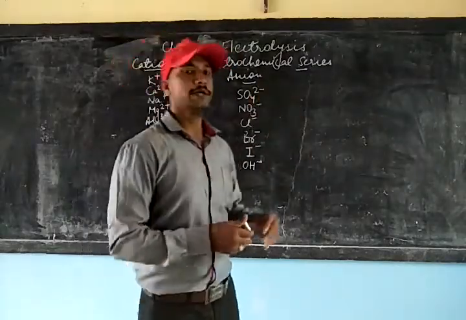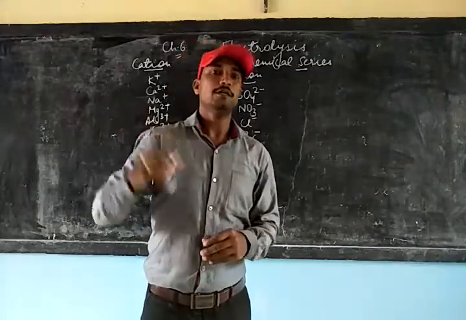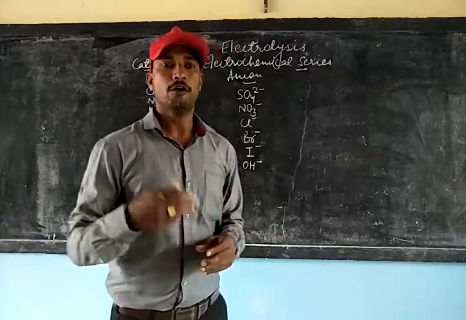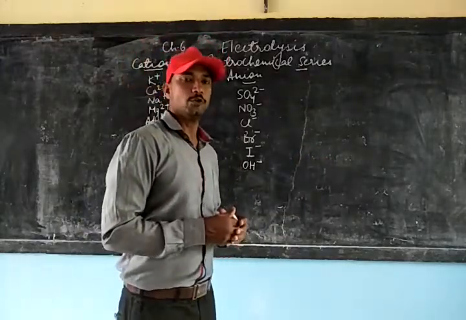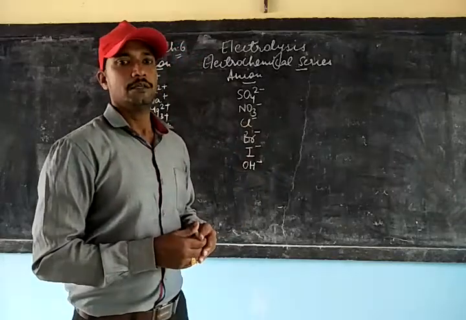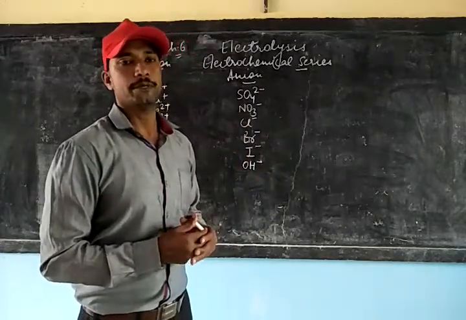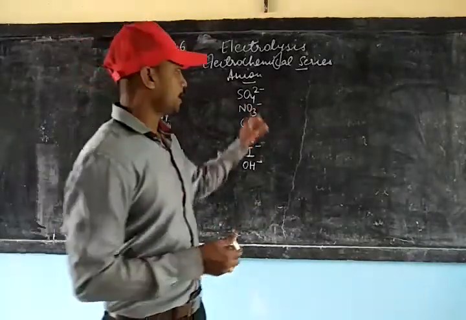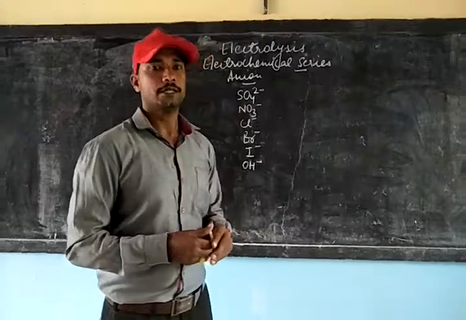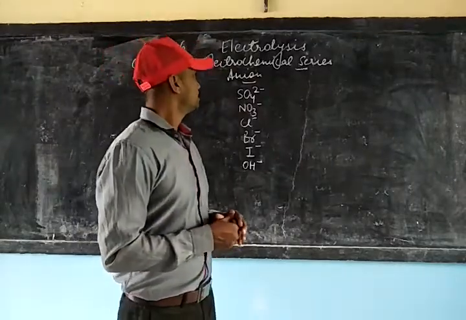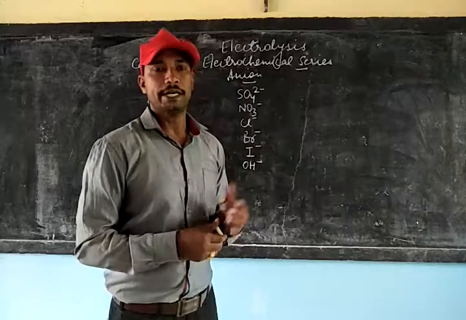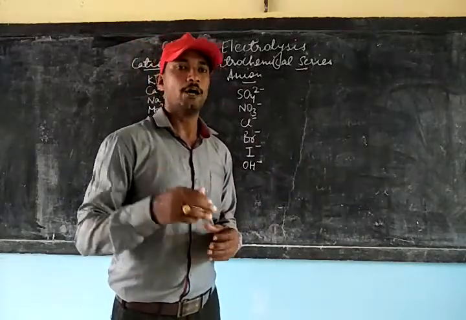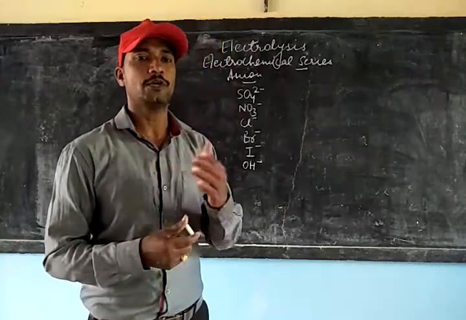You can see, the electrochemical series is the arrangement of cations and anions in the order of their tendency to discharge at the cathode and anode respectively. Cations are going to discharge at the cathode, anions are going to discharge at the anode. Now, depending upon their tendency, the series has been made. That is, how easily can they discharge at the cathode and the anode.